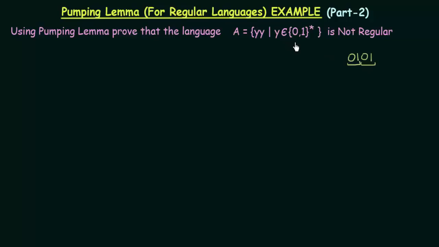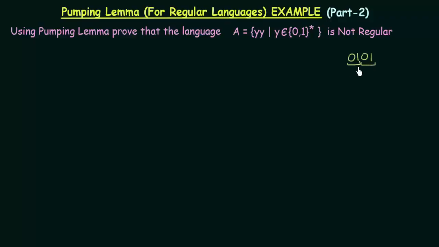Now, why this is not regular is because in order to repeat the first part exactly in the second part, you need to remember what the first part was. And in order to remember it, you need to have memory. Only if you store the first part in memory can you repeat it exactly in the second part.